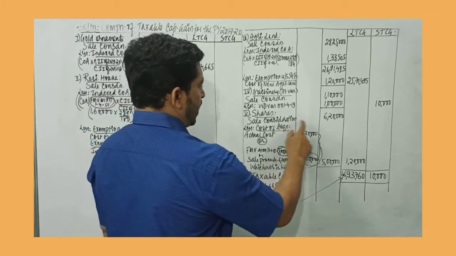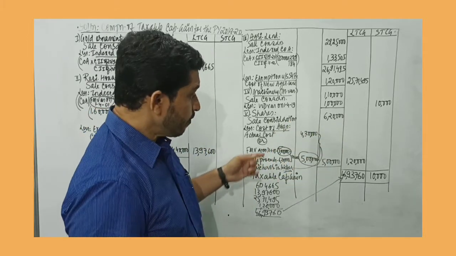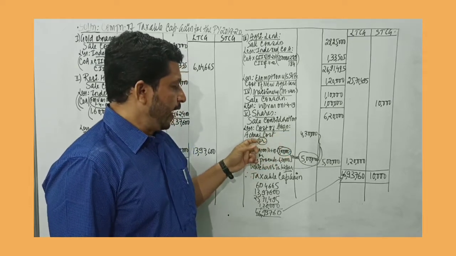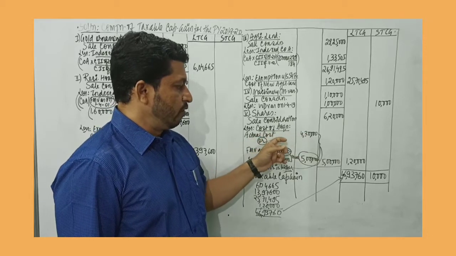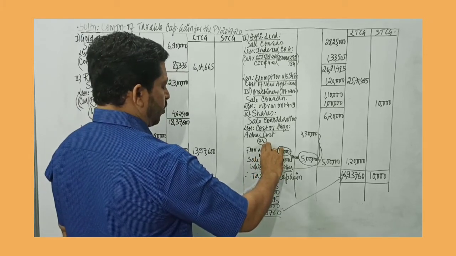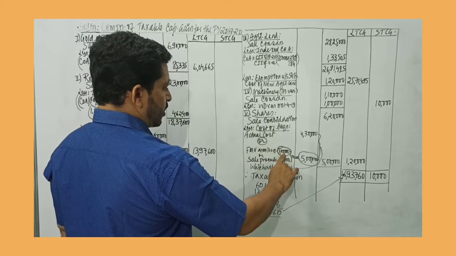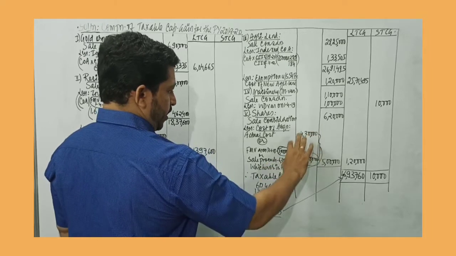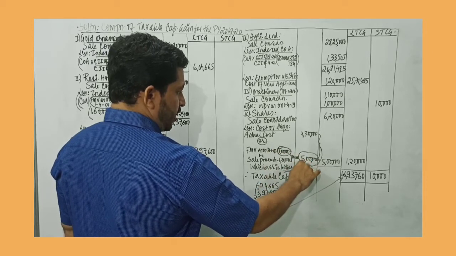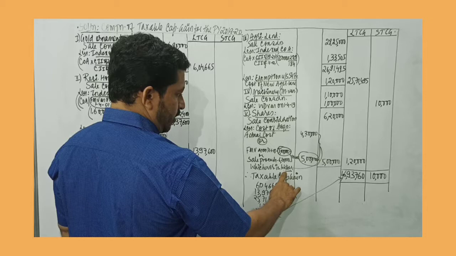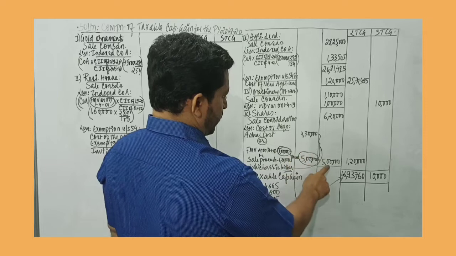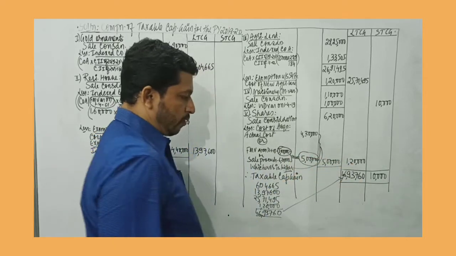Then we are given shares. The sale consideration is 6,20,000. Less cost of acquisition. We are not indexing, though it's a long-term capital asset. The cost of acquisition will be the actual cost, which is 4,30,000, or the lower of fair market value or sale proceeds. Fair market value is 5 lakh. Sale proceeds is 6,20,000. So among the two, whichever is lower, 5 lakh is lower. So the actual cost and the lower of these two numbers are put together, and whichever is higher, 5 lakh is higher. So from 6,20,000, 5 lakh becomes the cost of acquisition. We deduct 5 lakh.